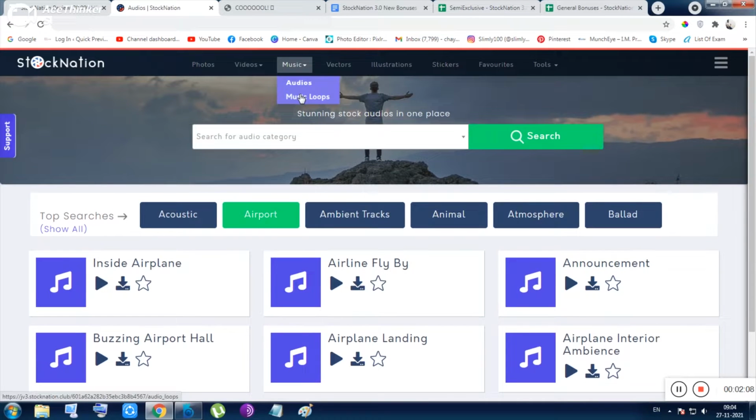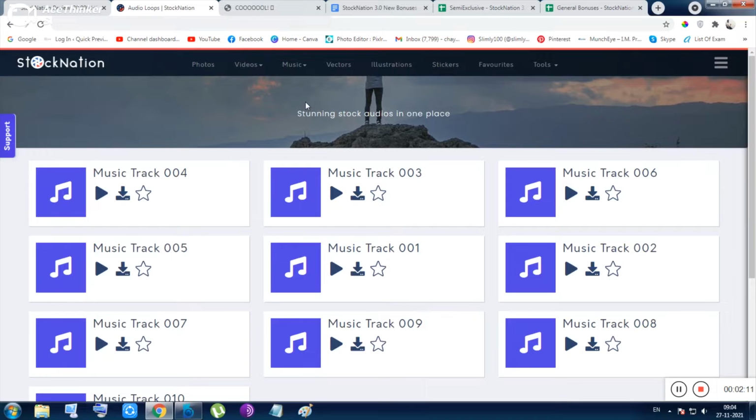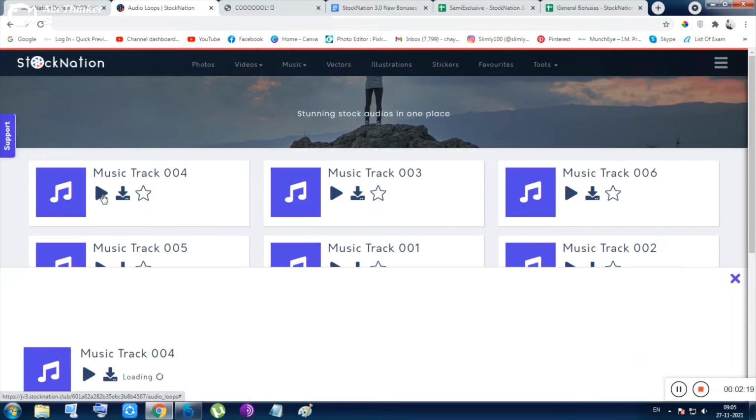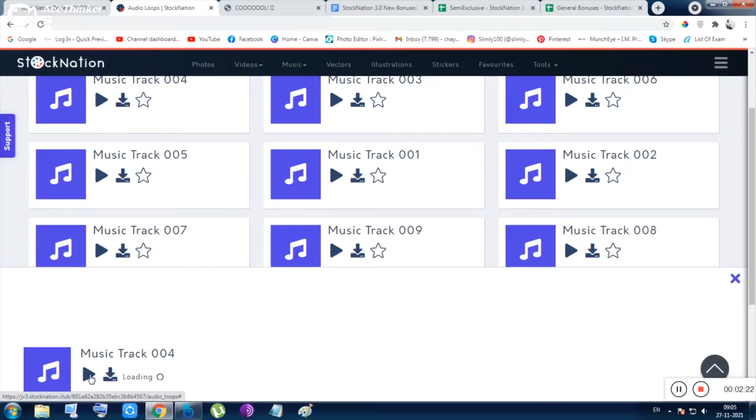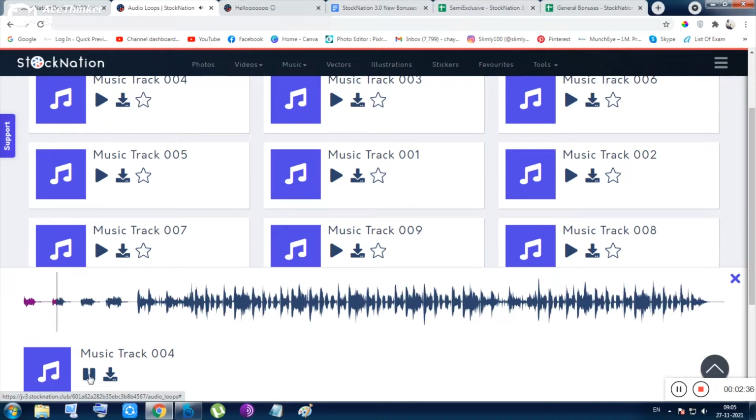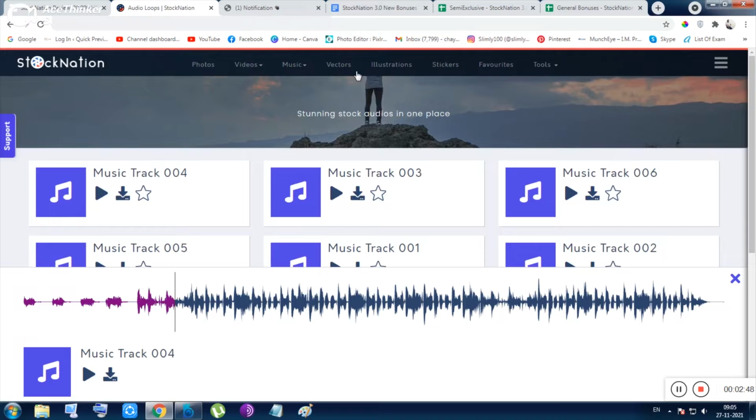And the next thing is the music loops. Loop musics are a really good thing for long duration videos. Inside a long duration video, you can use these music tracks. Let me just play one of the music tracks inside this video, to show you the quality of the music. Though my speaker is not good, I have exchanged my previous speaker or sound system. I gave my previous speaker to a person to repair. So this is one of the loop musics. I don't want to play it more and waste your time.